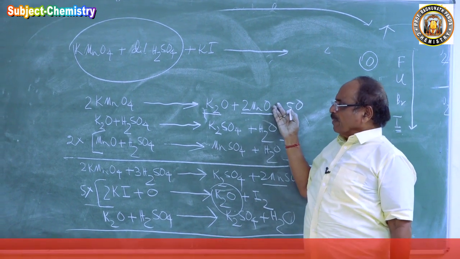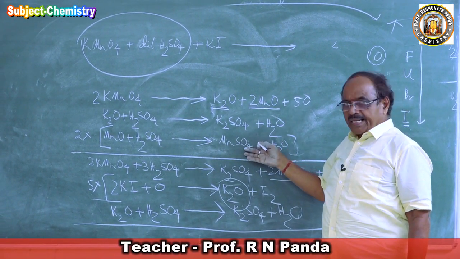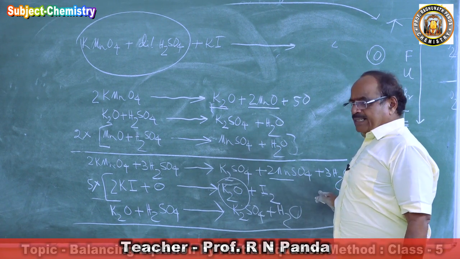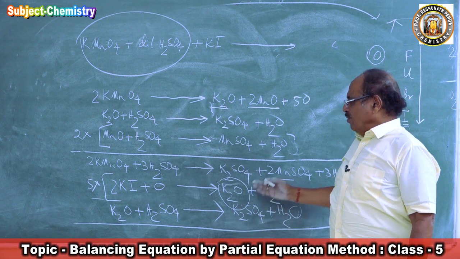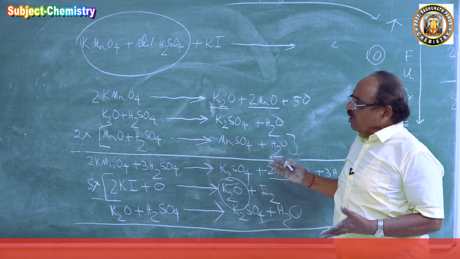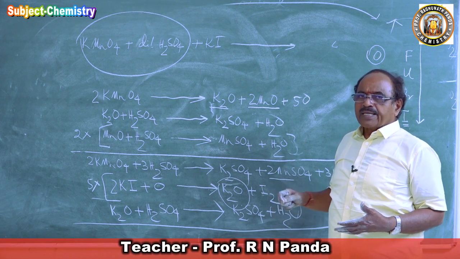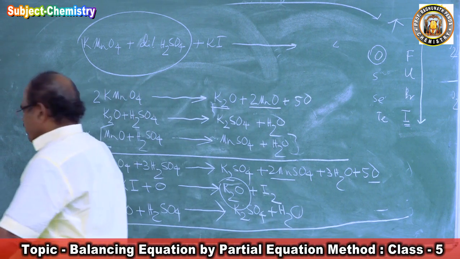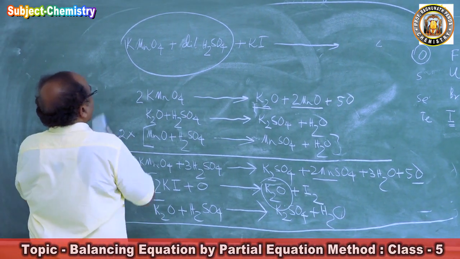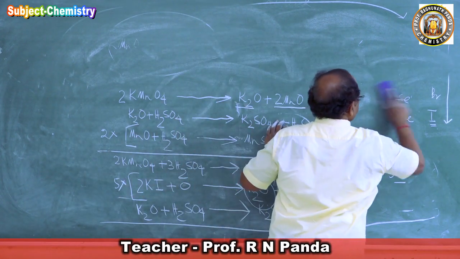We got the equation for potassium permanganate, then got the reaction of potassium sulfuric acid, balanced it, got it. Then we got the reaction of potassium iodide, and we are balancing each step. Hence we call this reactions or balancing equations by partial equation method. We are writing in different steps the equations, balancing it. Now let us add the equations and write the total equation, what's happening.